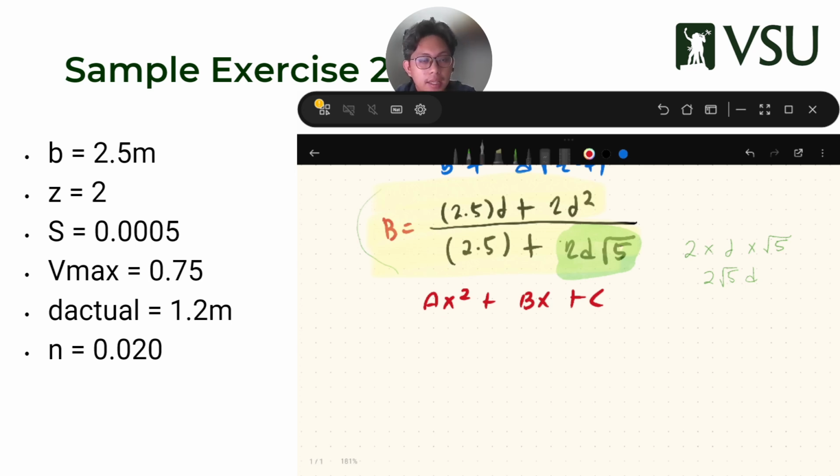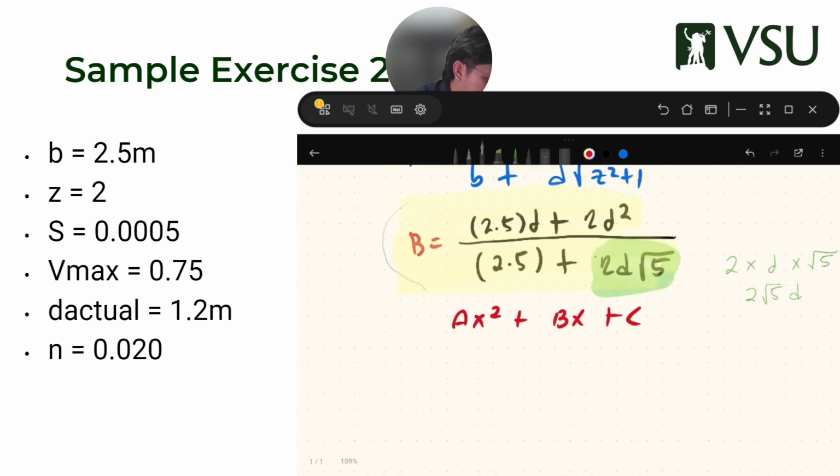That's the trick in this problem. Okay? So obviously if you've done differential equations, then it should be easier.